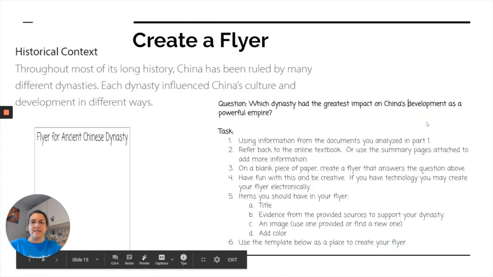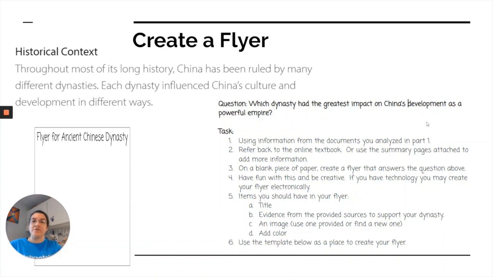Once you've analyzed each of the documents, it's time for you to be creative. Create a flyer. The question you're going to answer is, which dynasty had the greatest impact on China's development as a powerful empire? So create a flyer. Here's a sample box for you or a template for you. You can always create your own if you want to. It can also be electronic if you have technology, but feel free to do it on paper.